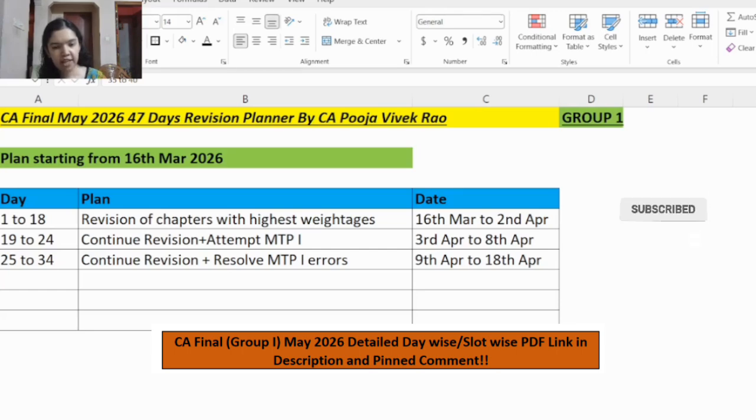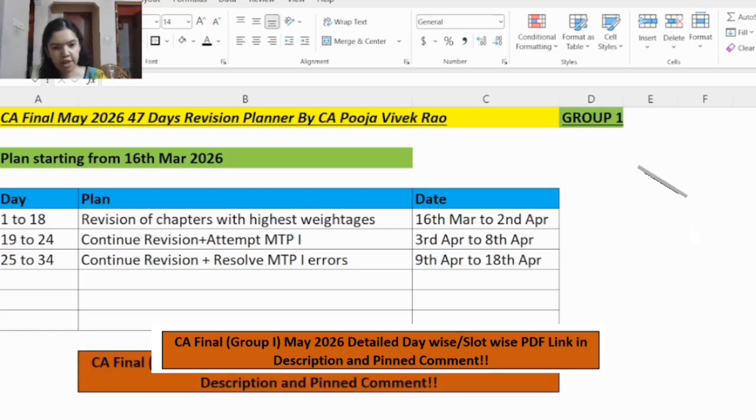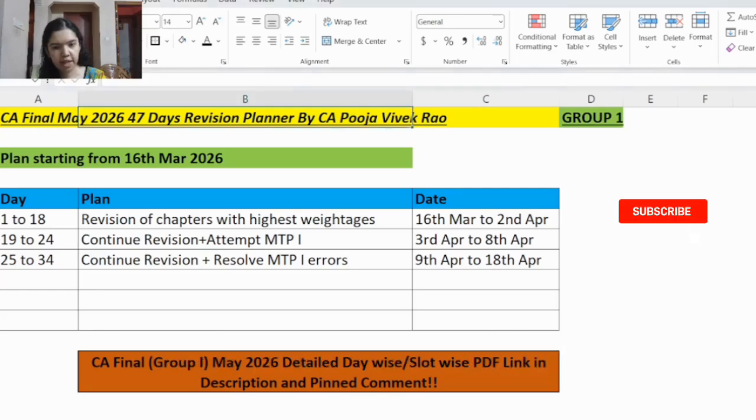As we are aware, the MCQ is for 30 marks, so it is very important to practice MCQ thoroughly. Every day you have to spend some time practicing the MCQ as well, so that by the end of these 47 days, you are able to practice MCQ accurately as well as at a fast speed. Because MCQ doesn't have negative marking also. So if you master MCQs and score well in the MCQ part, then your pressure will be less in the descriptive part. This study planner includes that also.